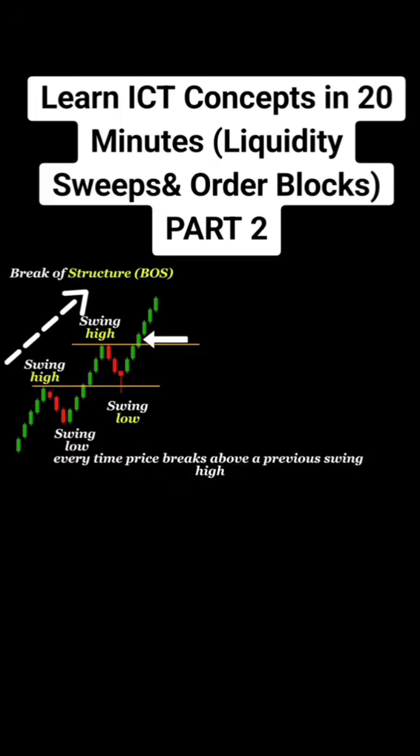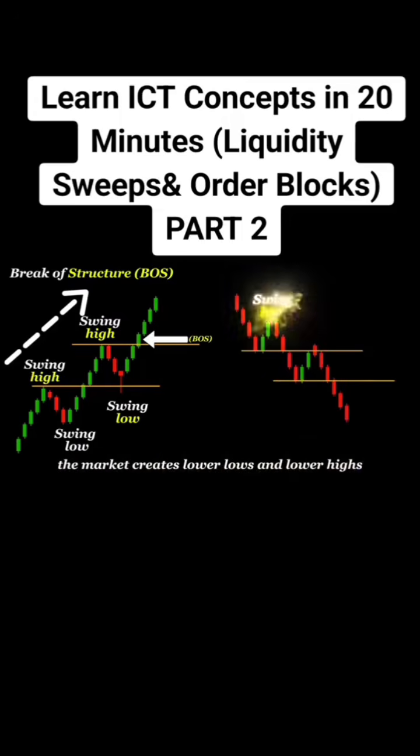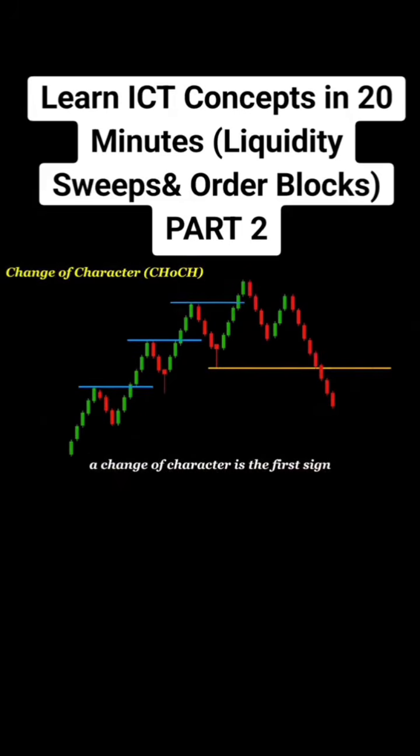Every time price breaks above a previous swing high and creates a new higher high, we have a bullish break of structure. On the other hand, in a downtrend, the market creates lower lows and lower highs. Every time price breaks below a previous swing low and creates a new lower low, we have a bearish break of structure. Simply put, a break of structure tells us that the current trend is still healthy and likely to continue. A change of character is the first sign that the current trend may be coming to an end.